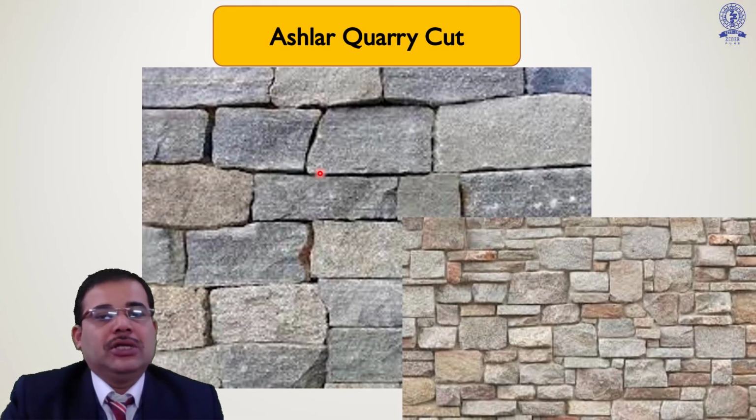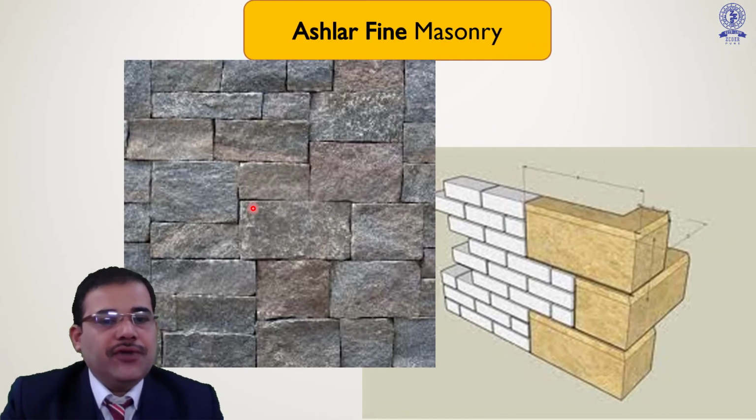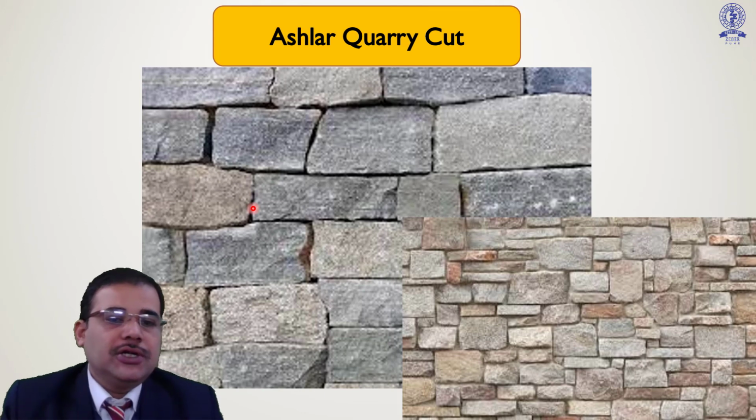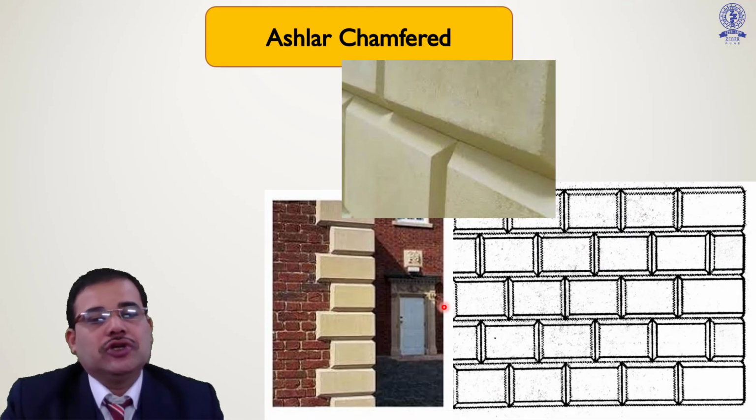This is the ashlar quarry-cut. Quarries are where you procure the stones. So in ashlar quarry-cut stones, the fineness of the cutting edge is not as much as the earlier one. Here you may observe they are properly staged, machine cut, whereas these are quarry-cut. You may observe the joints are not that fine, but the stones are in proper position. In layer one you may maintain any layer, or any kind of specific level also.